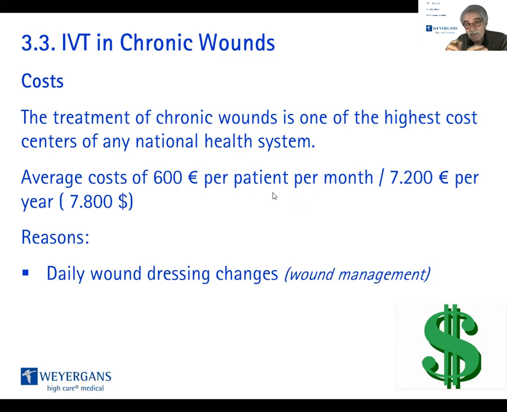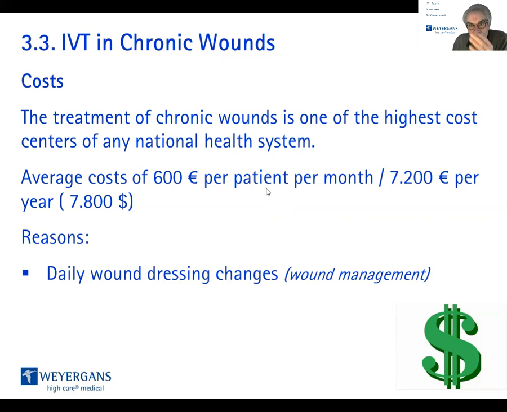These costs are the result of the daily wound dressing changes. 2 times, 3 times changing the dressing per day. And that's not cheap stuff. Procter and Gamble and Coloplast and Johnson & Johnson. That's their major business, what we are talking about.